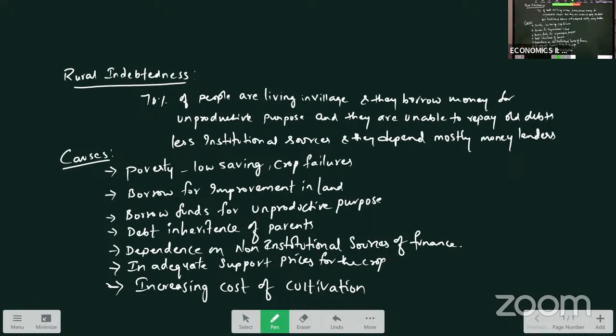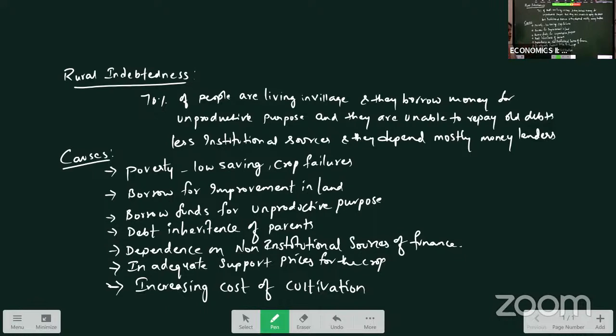Banks and regional banks were not widely available before the 90s in India, so they mostly depended on money lenders. As money lenders charge more interest, they exploit the farmers. That is the reason debts are increasing.